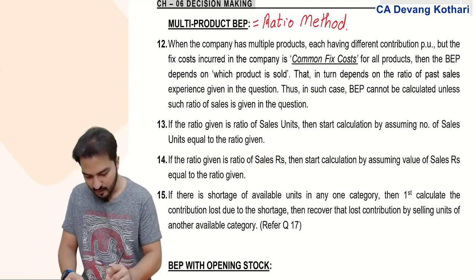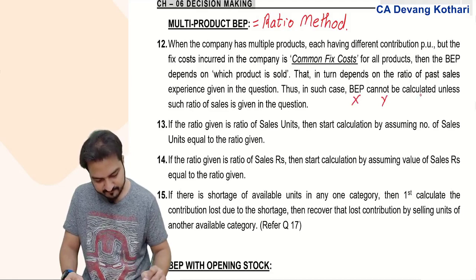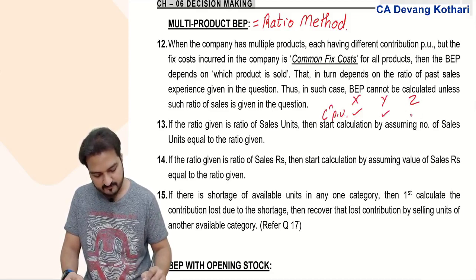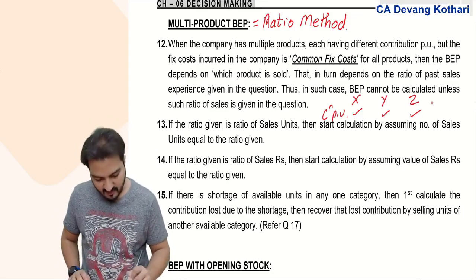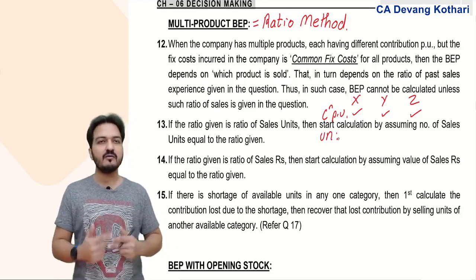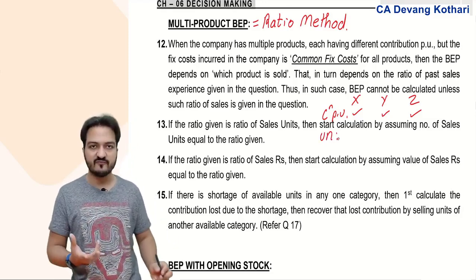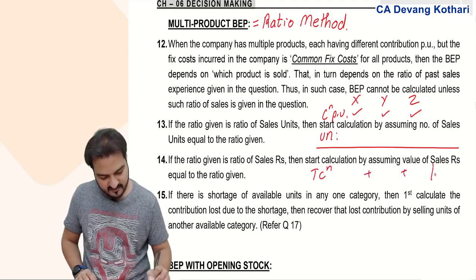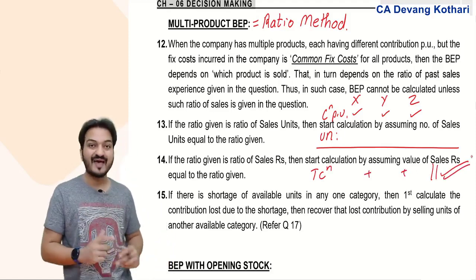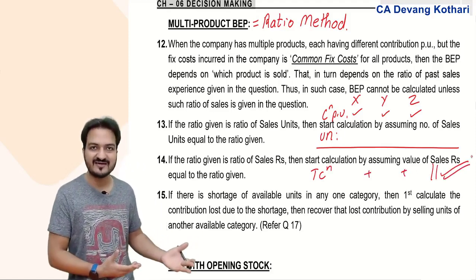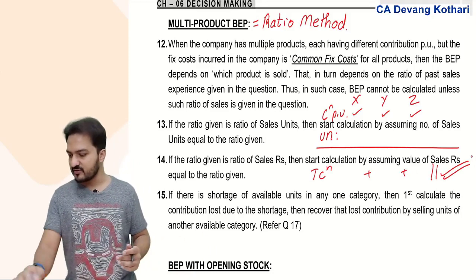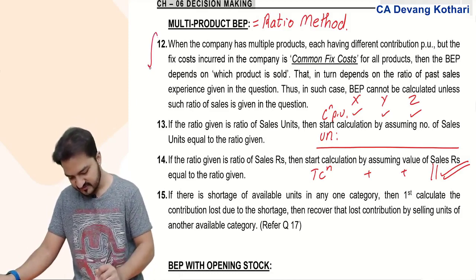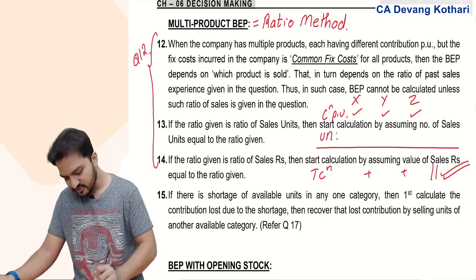So if you had products like X, Y, Z, you had a contribution per unit for each product, then you assume the number of units in each product. The number of units you assume is the same as the ratio given. Accordingly you calculate total contribution, add them up, get the overall total contribution, and then cross multiply. I hope you remember what we had done in some questions like that. I can give you the question reference. We had done that in question number 12. These things we had done in question number 12.